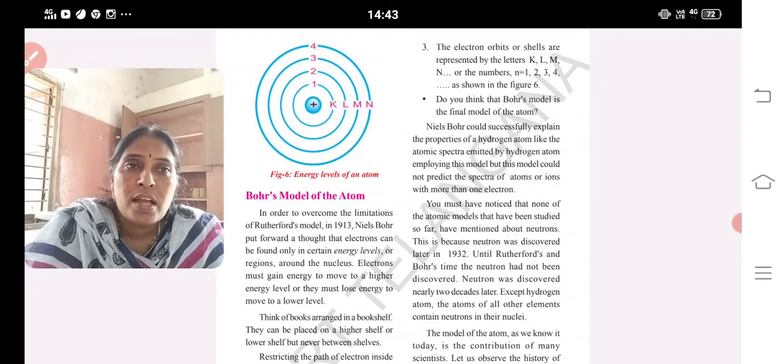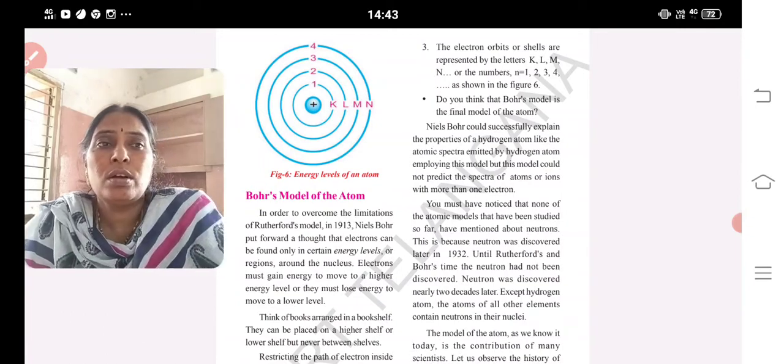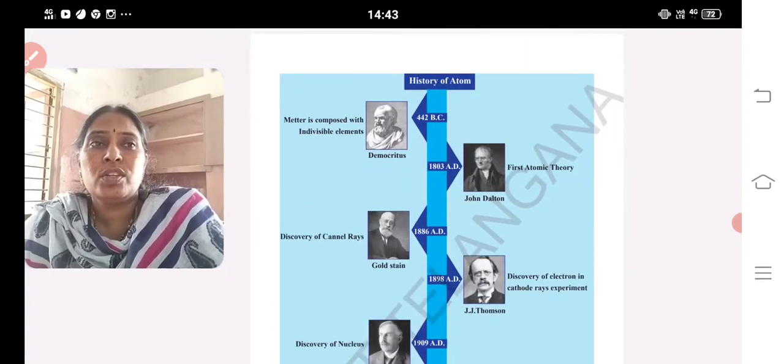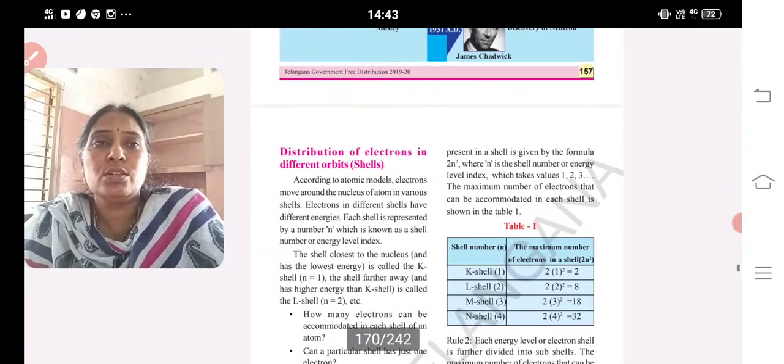1932. And Chadwick discovered a neutron. When Bohr, Rutherford, and Thomson gave their models, they did not discuss neutrons, because at that time the neutron had not been discovered. Okay. Now, information is given about the scientists. Please read it, children.